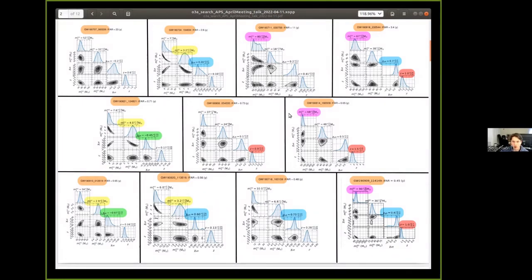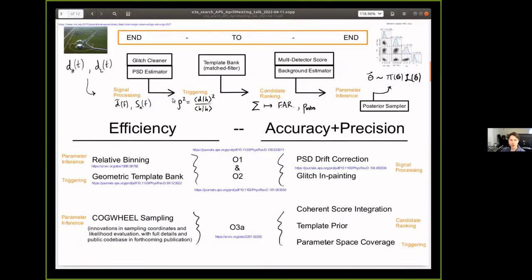And one final thing about this population before I move on to how we get these with the pipeline is we also are now seeing a number of very distant events at high redshift, which is interesting because it allows us to look further into the cosmological history, which is one of the big advantages of this new era of gravitational wave astronomy. So moving on now, just briefly, and in the remaining time, I'll talk about the stages of the pipeline.